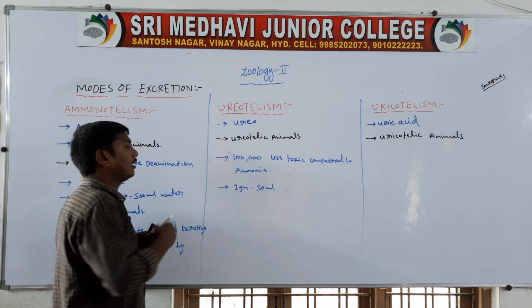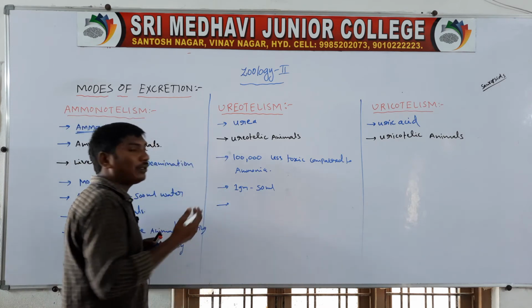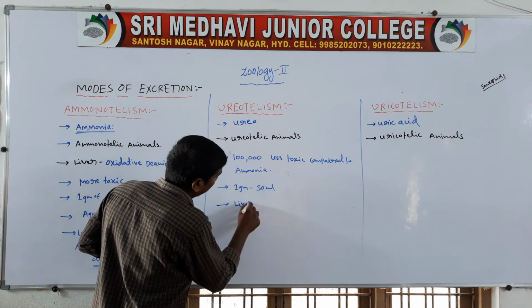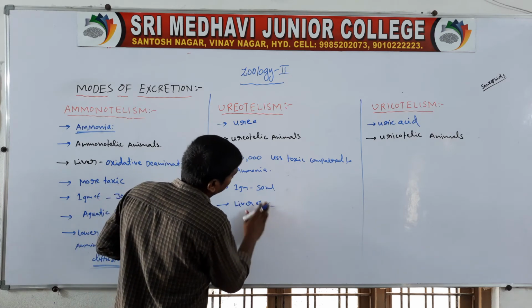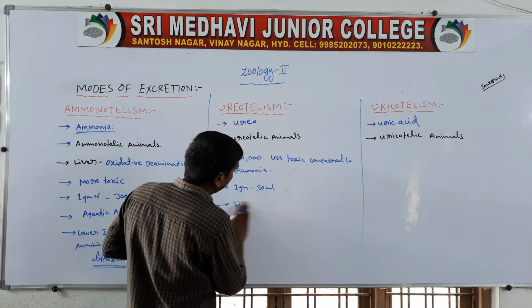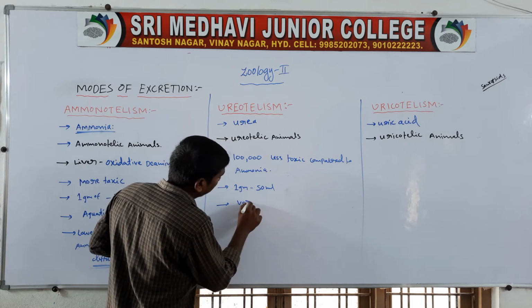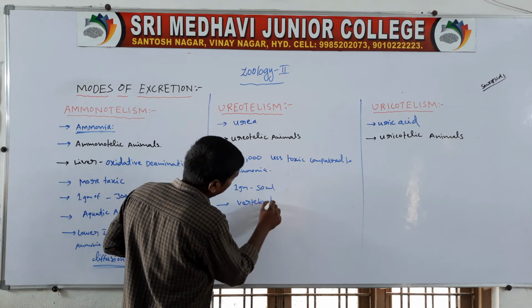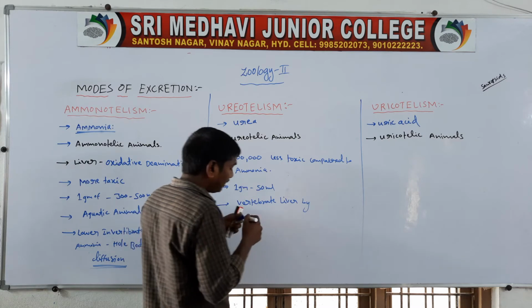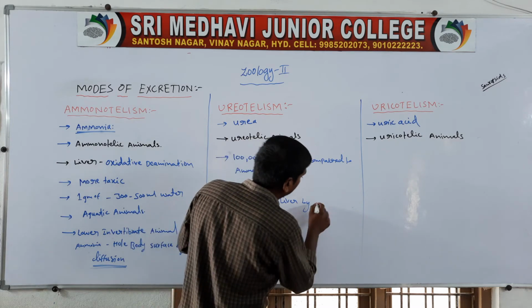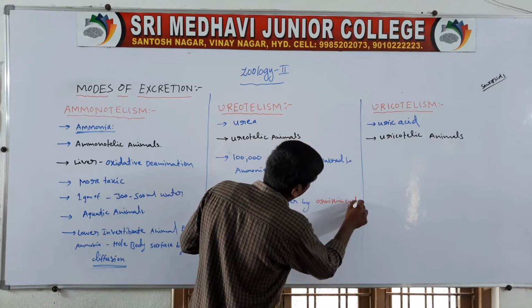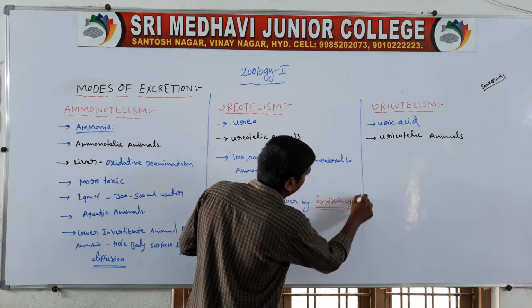Next, urea is formed in the liver of vertebrates by the ornithine cycle.